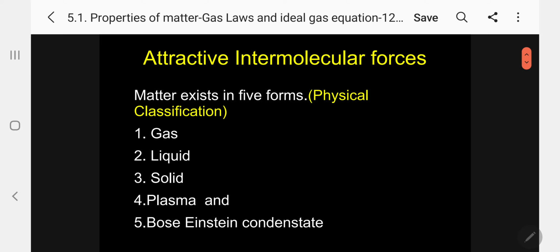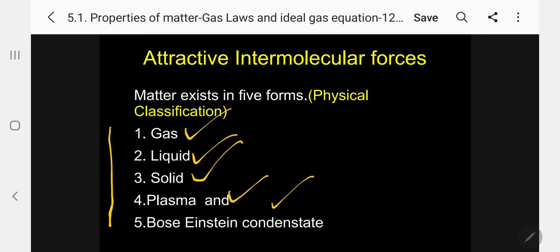So before going into detail on the states of matter, as you know already, matter can be broadly classified into two types: physically classified and chemically classified. Physically, here I have shown 5 types of matter. Matter exists in 5 forms based on physical classification, depending upon the physical property: 1 is gas, 2 liquid, 3 solid, 4 plasma, and 5 Bose-Einstein condensate.